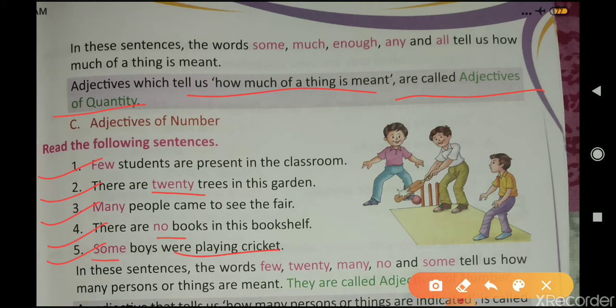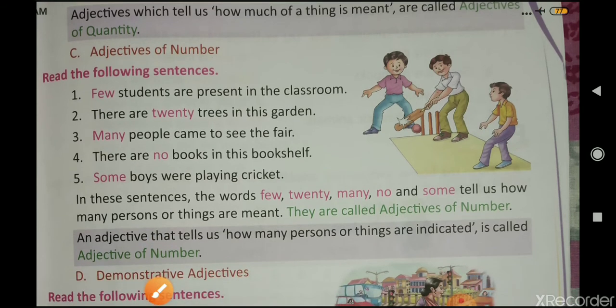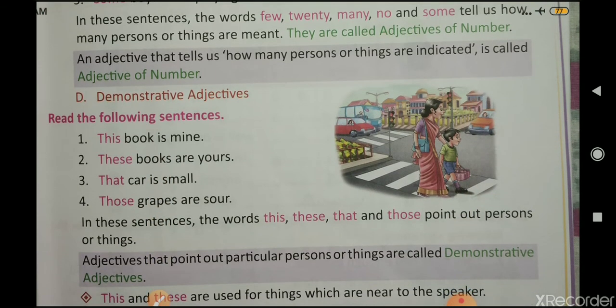These adjectives tell us how many persons or things are meant. Few students, बहुत कम students, 20 trees, exactly the number. Then many people, बहुत सारे people. Then no books and some boys. So these types of adjectives are known as adjectives of number, which tell us how many persons or things are meant. An adjective that tells us how many persons or things are indicated is called adjective of number.